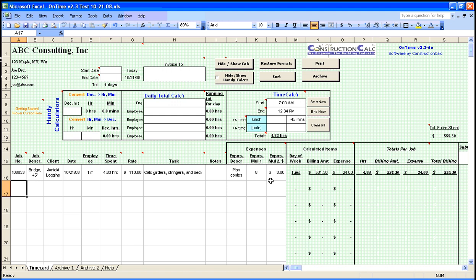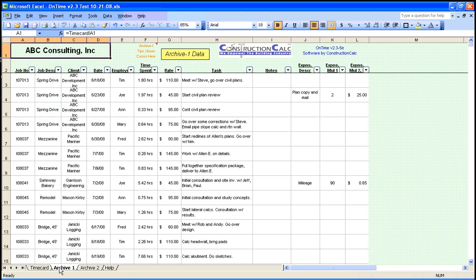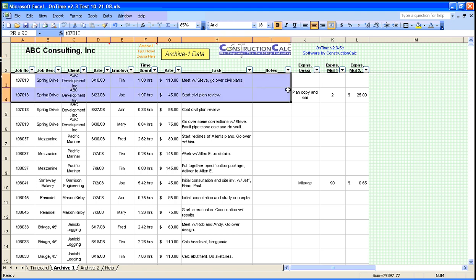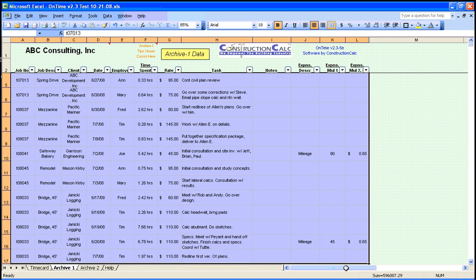Now let's say it's time to run an invoice. For the purposes of this tutorial, I previously input some data on the Archive 1 sheet. I'll copy and paste it to the time card. You too can copy and paste data from sheet to sheet. It's easy. We select the data that we want to copy and paste.